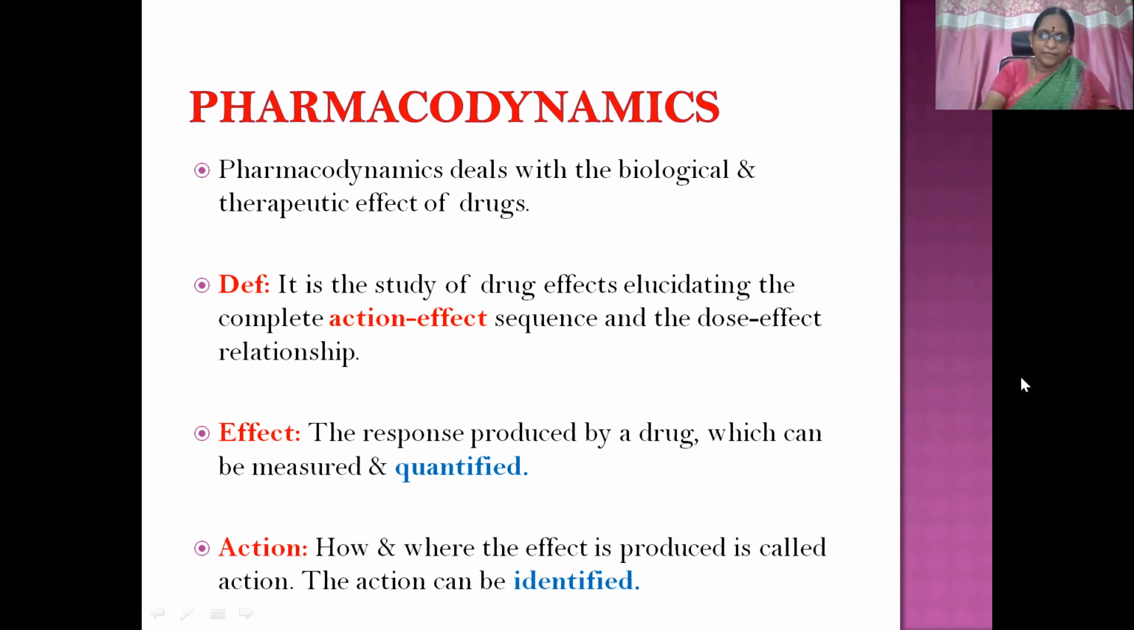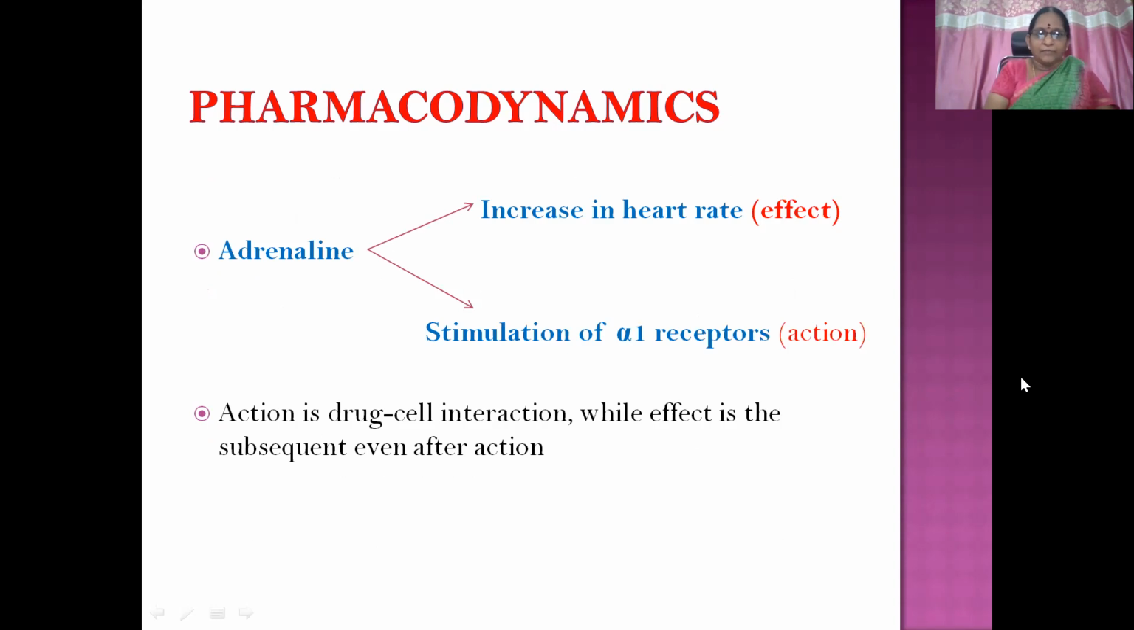It can be identified. For example, take the adrenaline molecule. If you administer it to a patient, we can see the increase in heart rate, that is the effect that is produced. And the action is because of stimulation of alpha-1 receptors. So increasing heart rate, how much? That is the quantity that we can elicit. And we can identify the stimulation of alpha-1 receptors, that is the action. So action is drug-to-cell interaction. It is going to combine with alpha-1 receptors, that is the interaction. Then effect is the subsequent event after action. First action is produced, then effect follows.